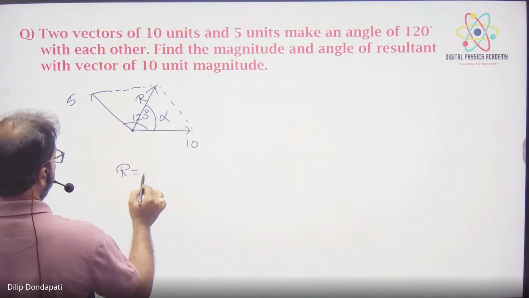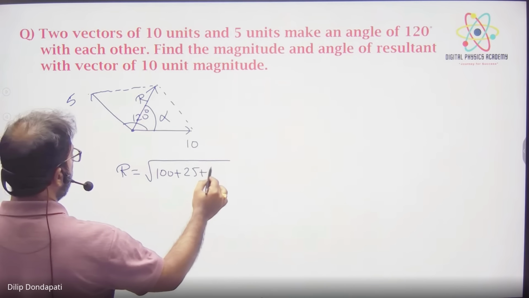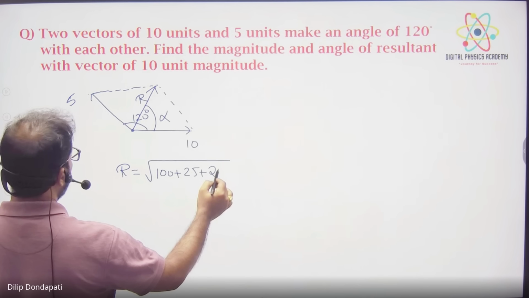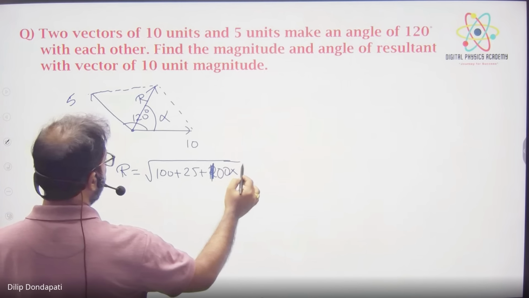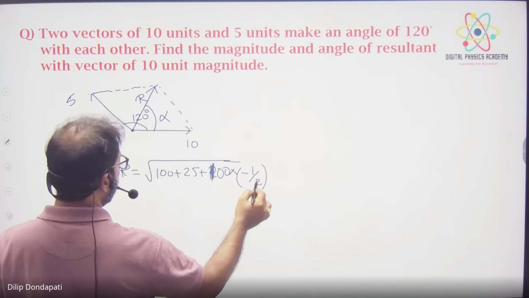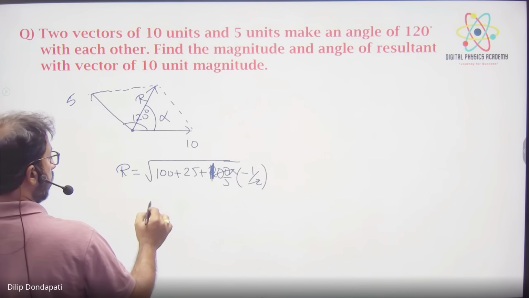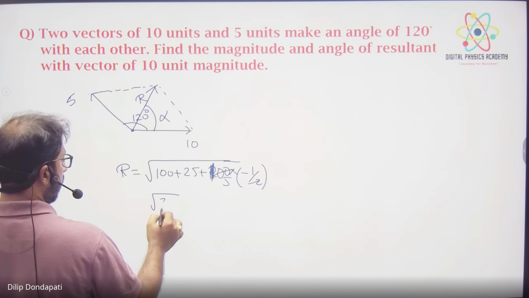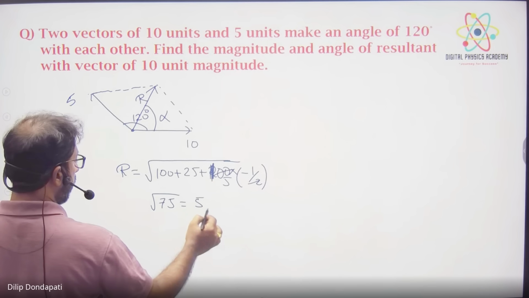Sir, the angle is 45 degrees. What is the R value? Sir, the R value I'm getting in roots. How much in roots? Root of 100 plus 25 plus 2 into 10 into 5, that is 100, into cos 120, which is minus 1 by 2. Minus 50, so 100 plus 25 minus 50 is 75, right? Yes. How much do you get? Root 75, sir. 5 root 3.